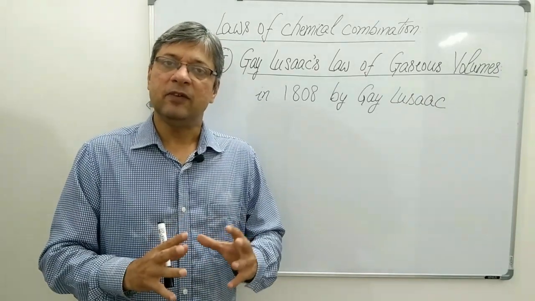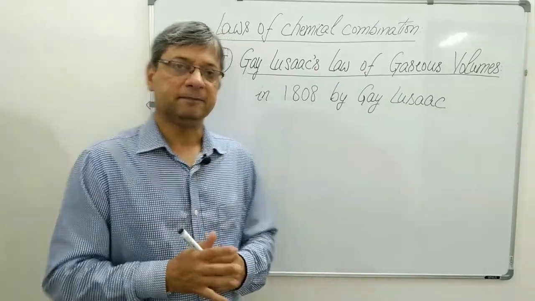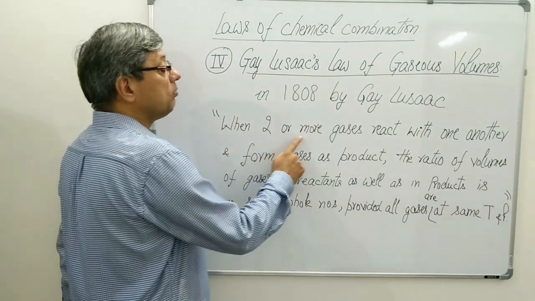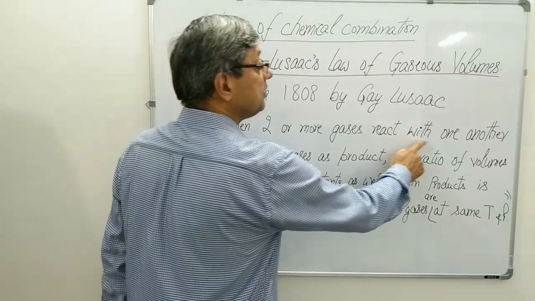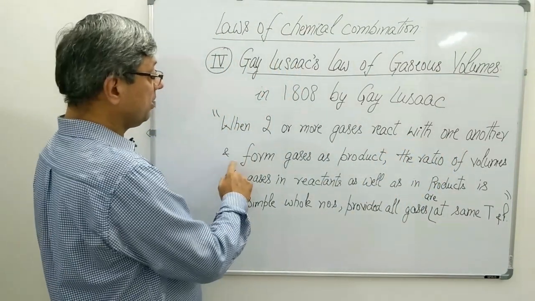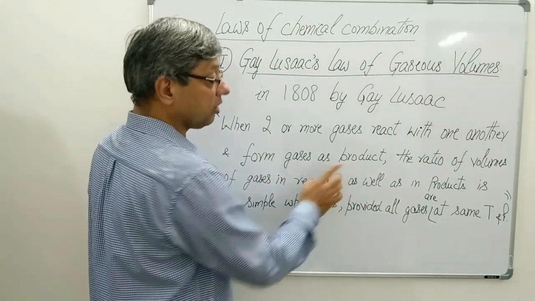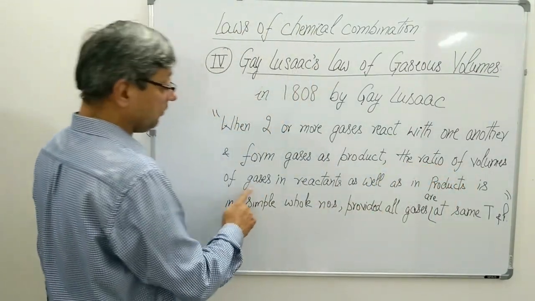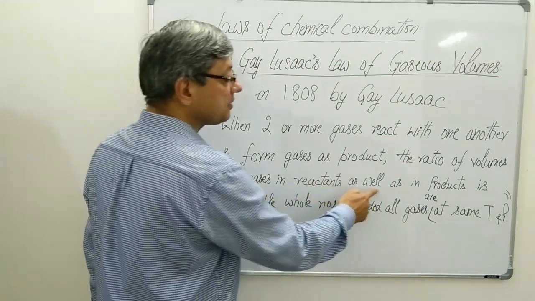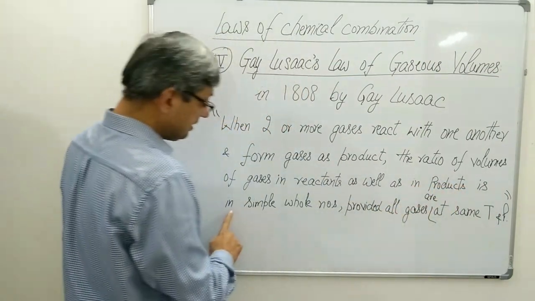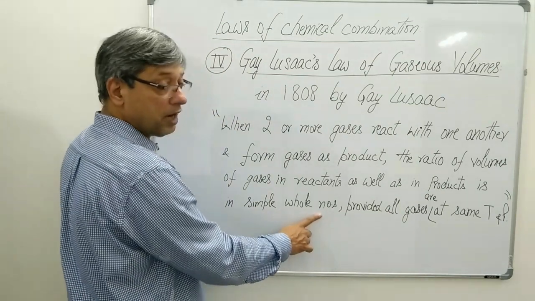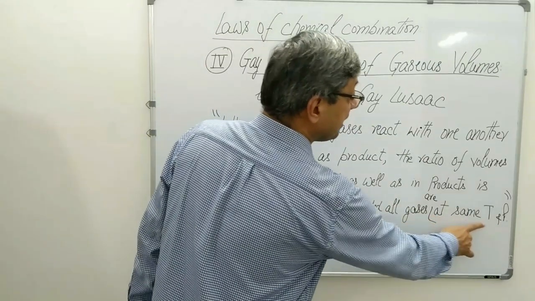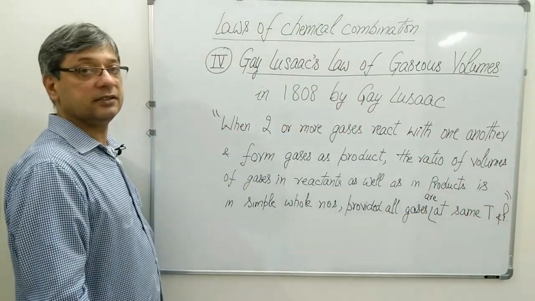Let me write it, then we will understand it completely. The law states that when two or more gases react with one another and form gases as product, the ratio of volumes of gases in reactants as well as in products is in simple whole numbers, provided all gases are at same temperature and pressure.